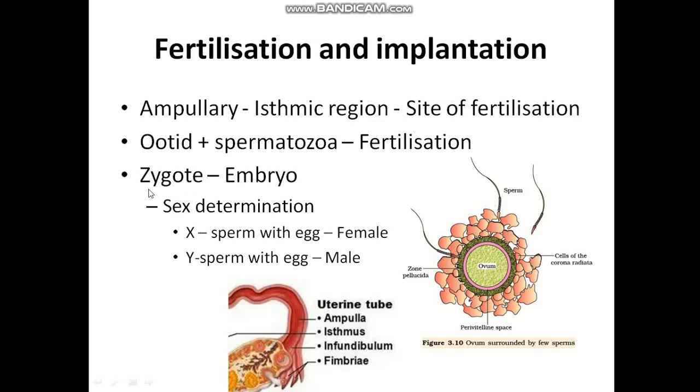The sex of that zygote or embryo is determined by the sperm, which carries either an X chromosome or a Y chromosome. If the sperm carrying the X chromosome fertilizes the egg, it results in the formation of a female zygote. The development of the embryo is female. If the Y carrying sperm fuses with the egg, it results in